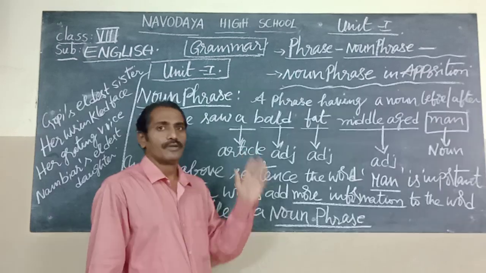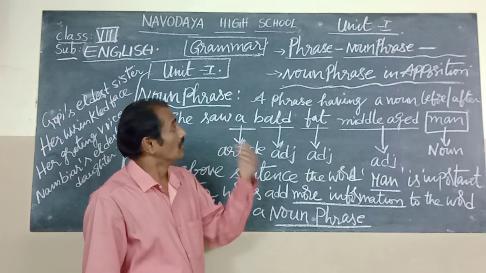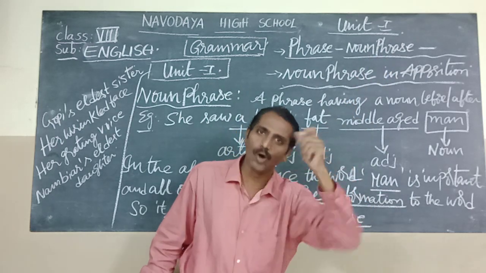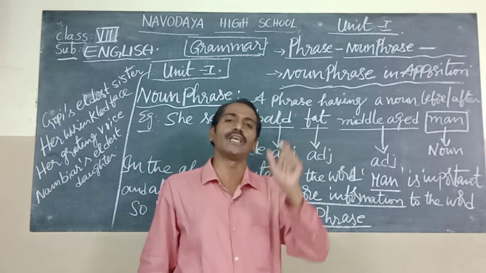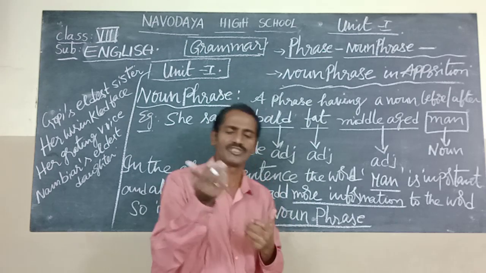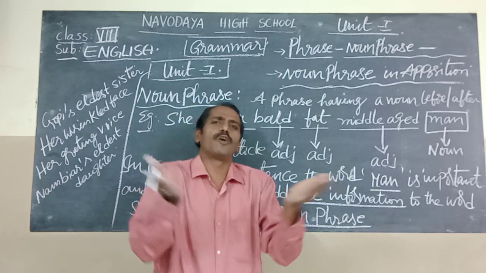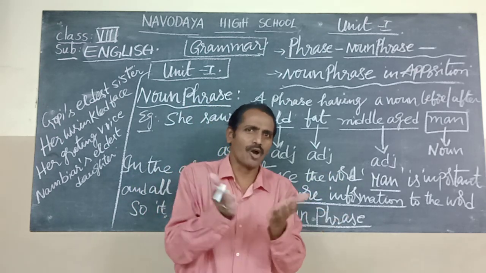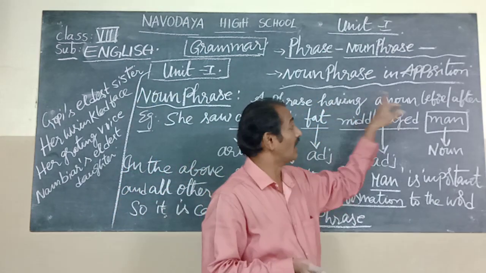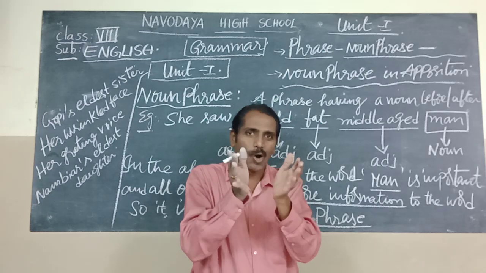Now children, we know the phrase, its definition and examples. Next, here is the noun phrase. As you know, a noun is a naming word. It denotes the name of a person, names of places, names of things. A noun phrase means a combination of two or three nouns. It is a phrase having a noun before or after.